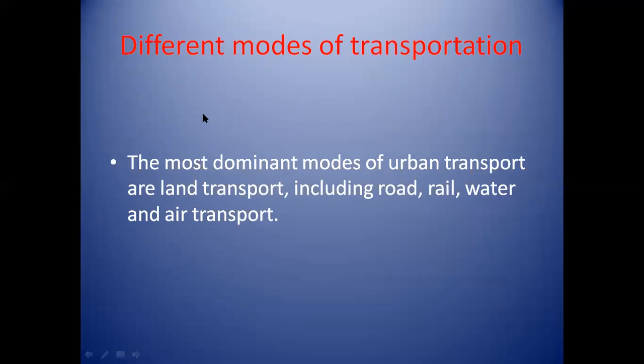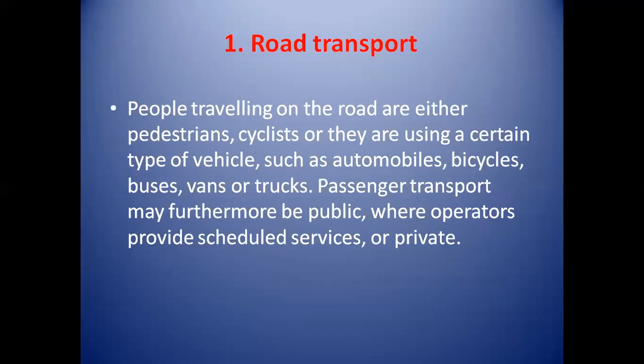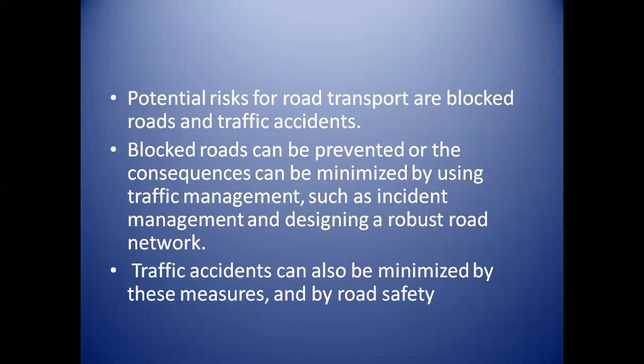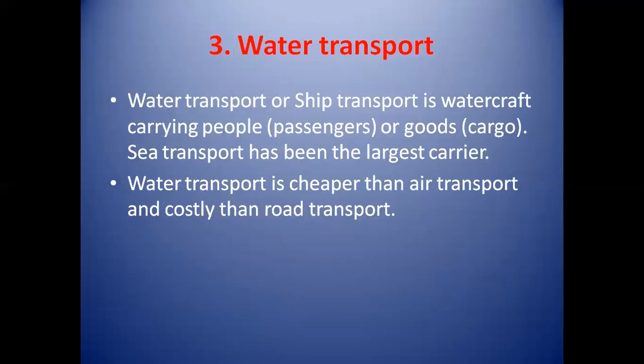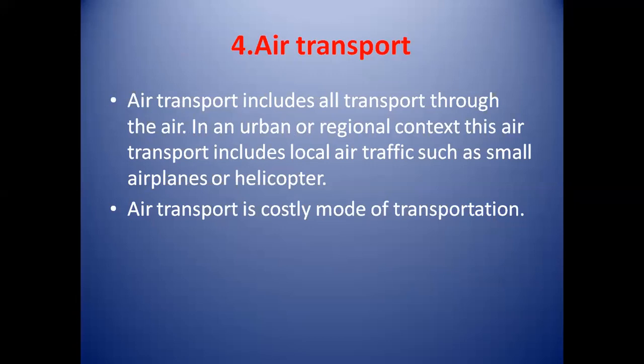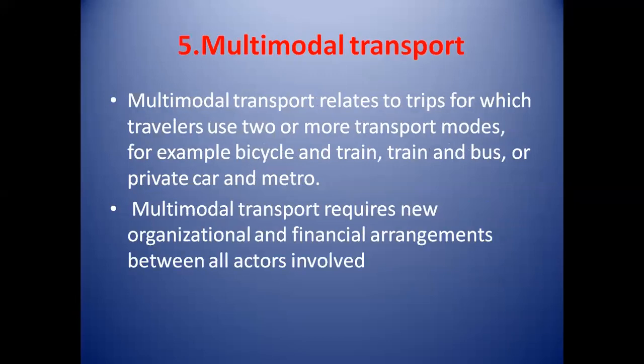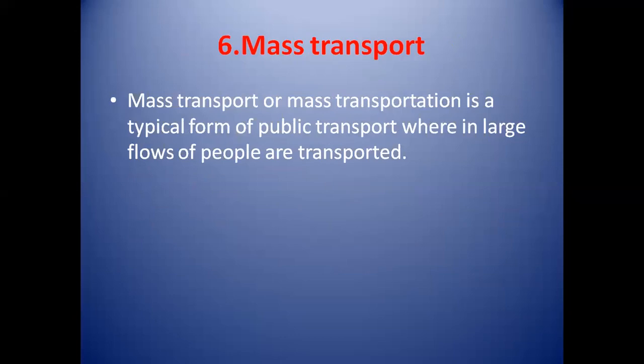Then next point is modes of transportation. There are a total of six modes of transportation, in which the first mode is road transport. In road transport, people travel on roads. Then second mode is rail transport. In rail transport, transportation is through rails, that is trains, metros and trams. Then third mode of transportation is water transport. Then fourth mode is air transport. Fifth is multimodal transport, and sixth is mass transport.